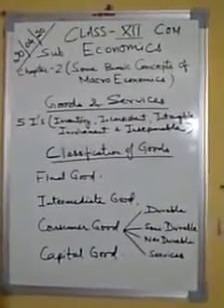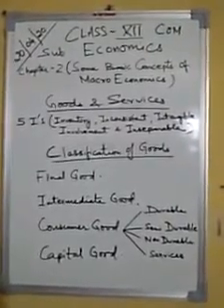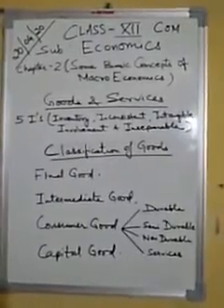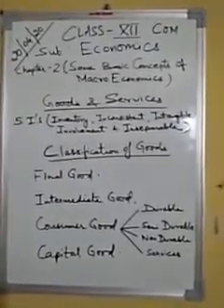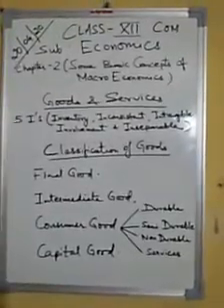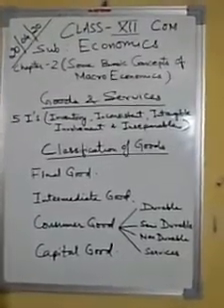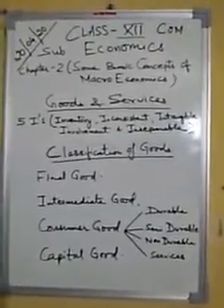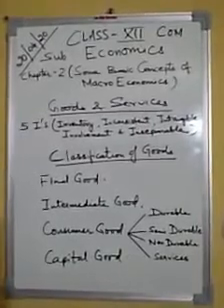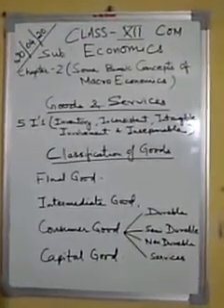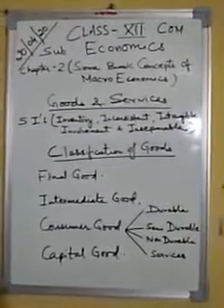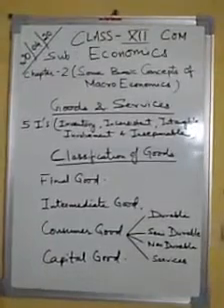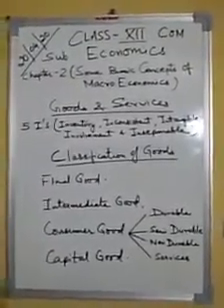Now there are 4 types of consumer or consumption goods. Consumer goods are those goods which are directly used for the satisfaction of human wants. Example, ice cream and milk are used by the household. These goods are consumed by the household when purchased. Consumer goods are of 4 types. First is durable goods. Durable consumption goods are those goods which can be used for several years and are of relatively high value. Example, TV, car, scooter, washing machine, etc.